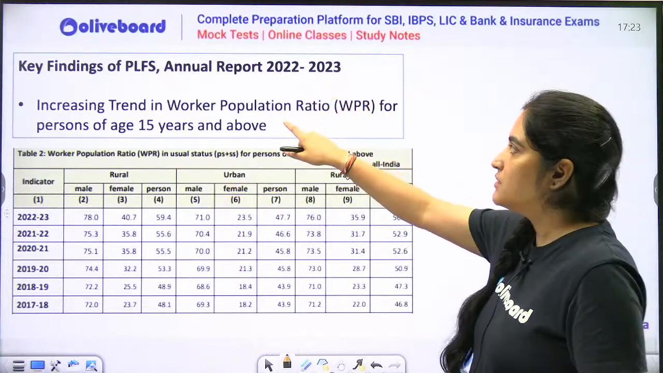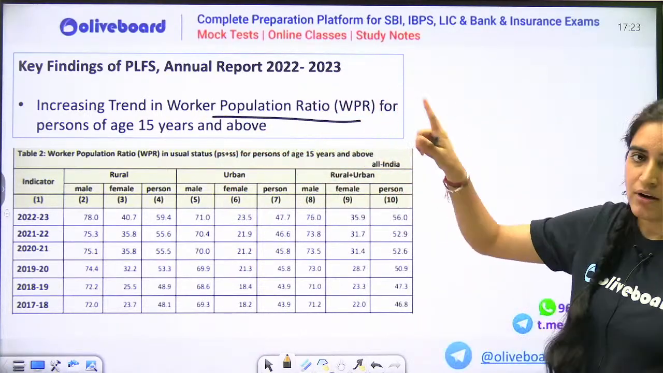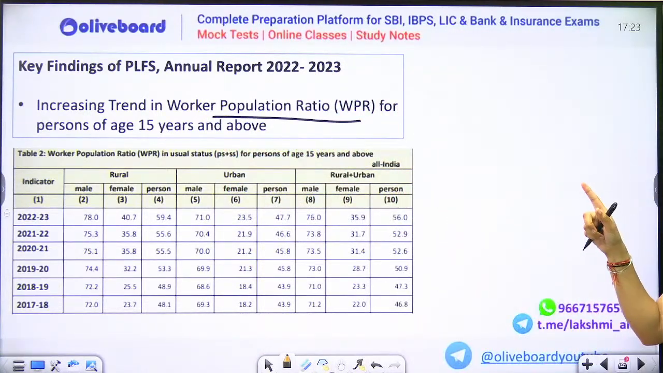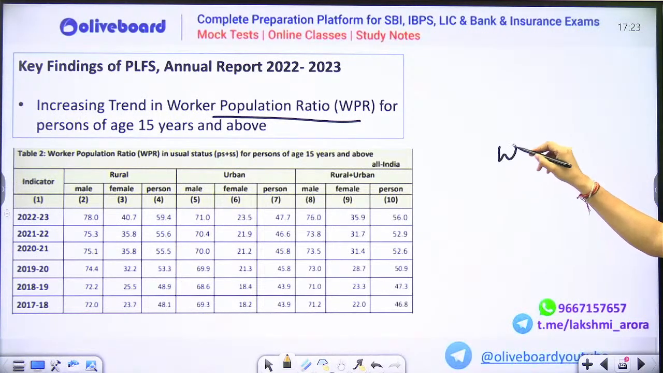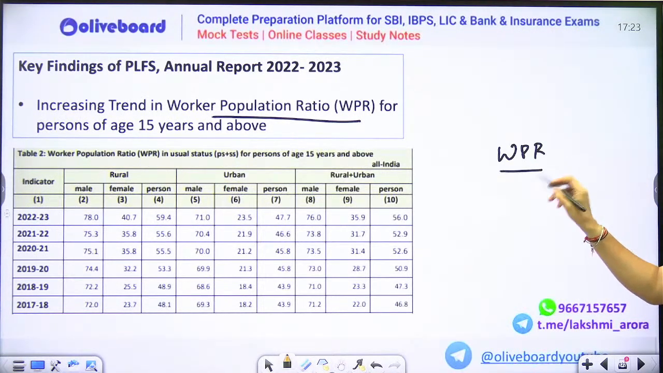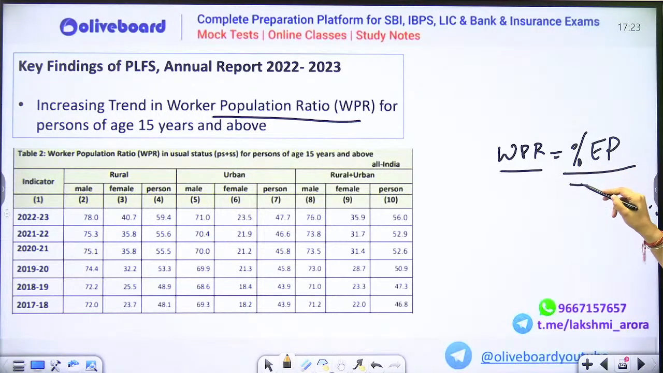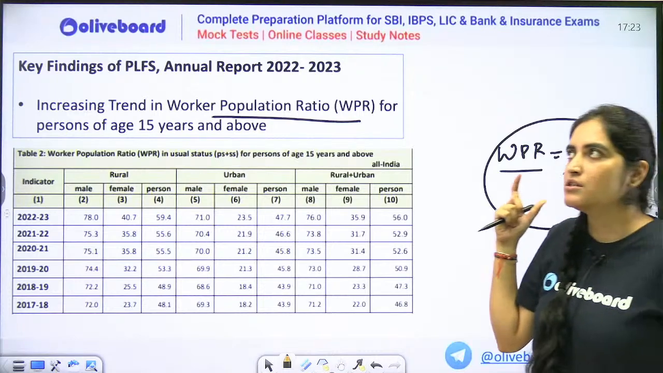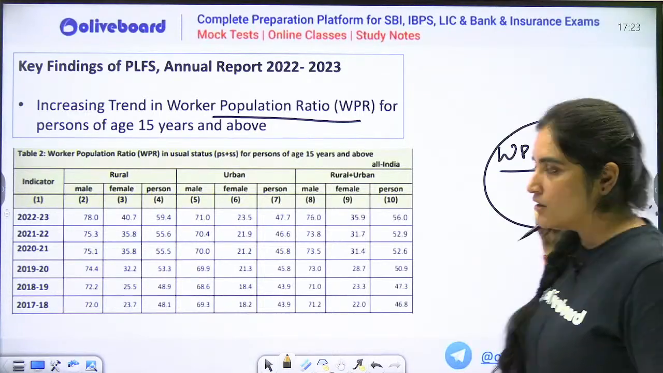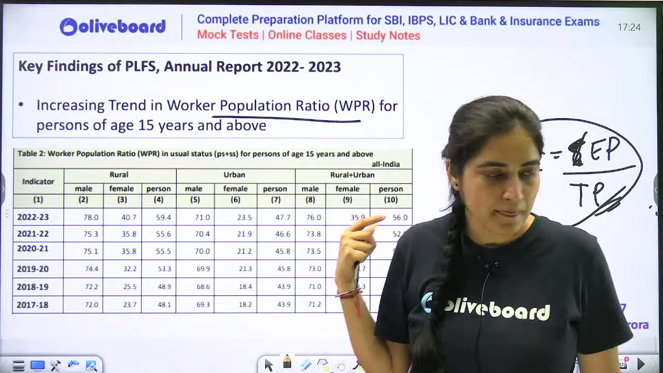Now next thing is worker population ratio. I have told you about labor force. Now tell me what is the full form, sorry, the definition of worker population ratio. It is the total employed persons upon the total population. You have to remember this. So what is the total employed people in the total population? That is your